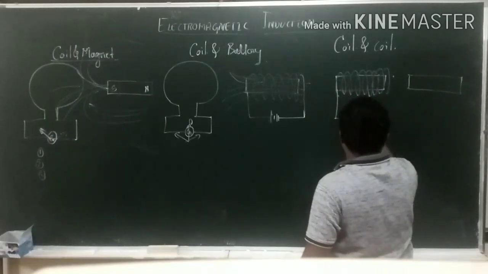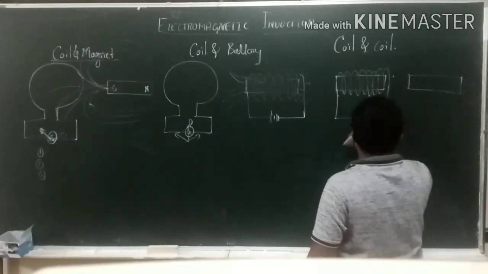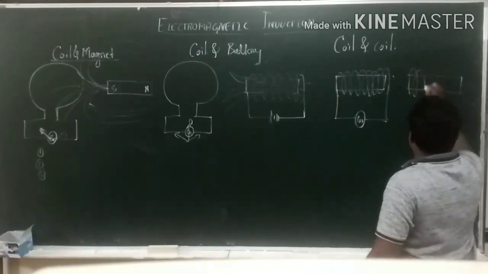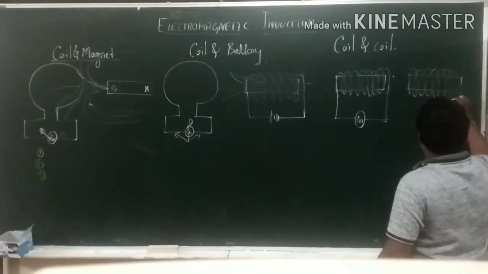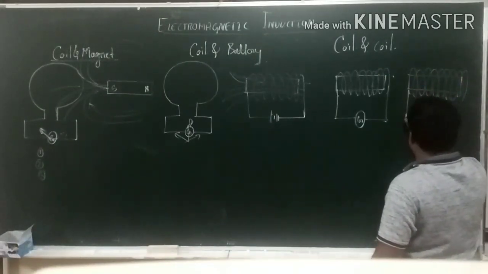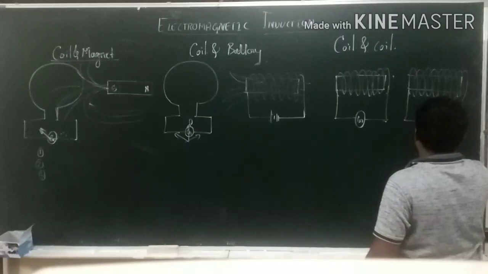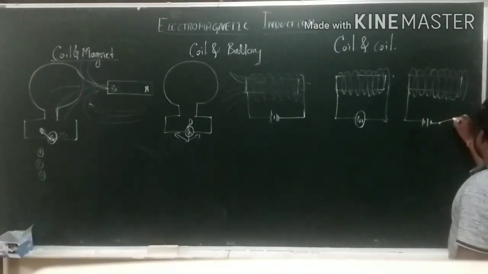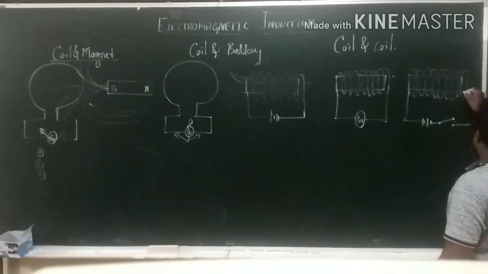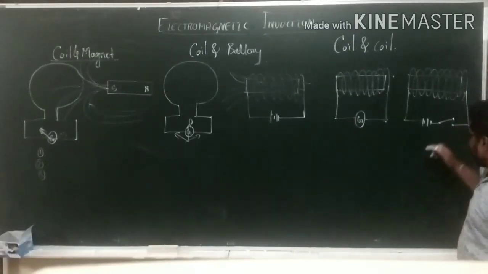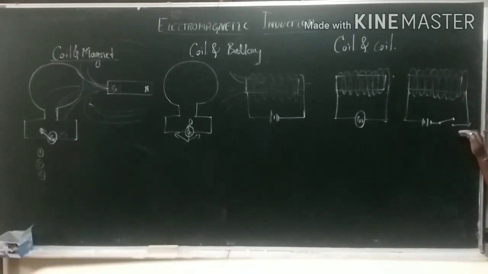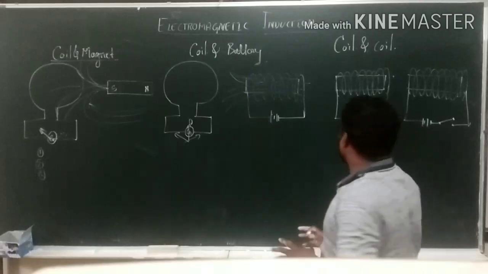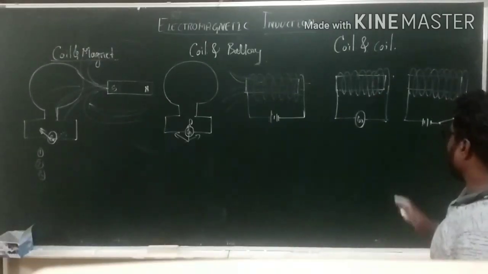One is connected to the galvanometer, and he took another coil which is wound on that wooden bar, and it is connected to the battery as well as a tapping key. Tapping key in the sense, while tapping that point, the current will pass through the coil. Okay. Now let us see how he demonstrated that coil experiment.